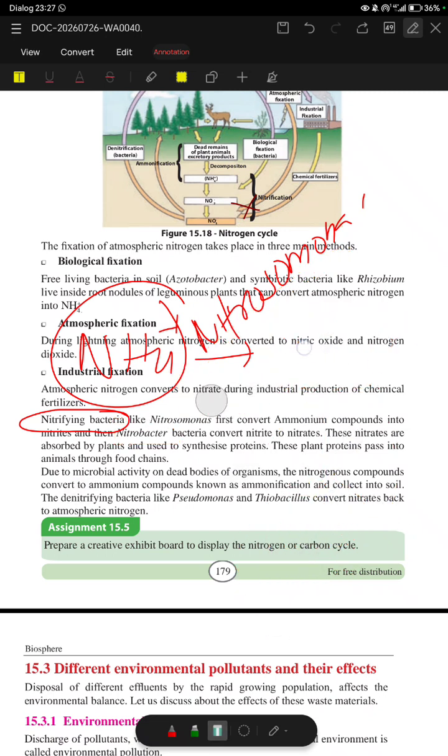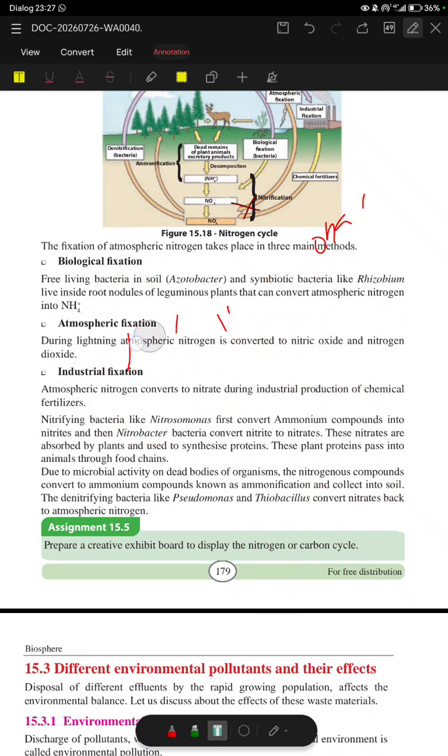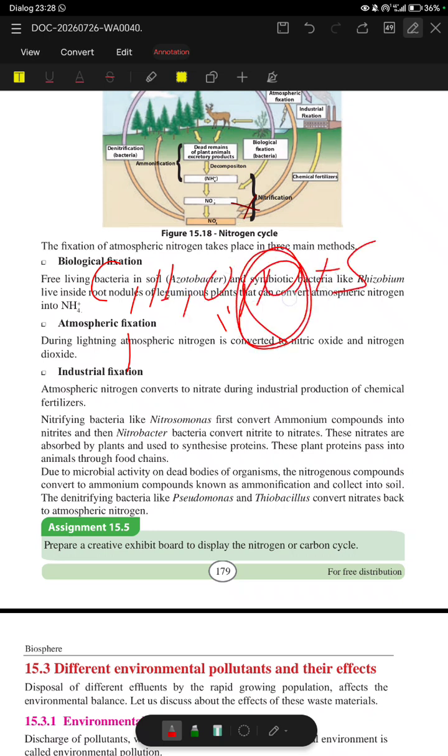Okay, these nitrates are absorbed by the plants and used to synthesize protein. So you know protein, what are the constituents of protein? Carbon, hydrogen, oxygen, nitrogen plus sulfur. So we need nitrogen to produce protein, and that nitrogen is provided by this nitrate. Then due to microbial activity on dead bodies of organisms, the nitrogenous compounds are converted to ammonium compounds, known as ammonification, and collect in the soil.